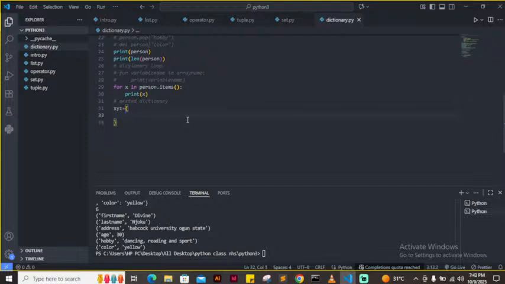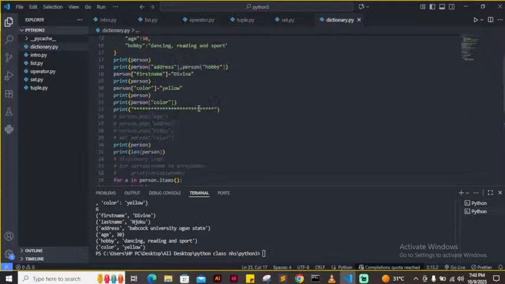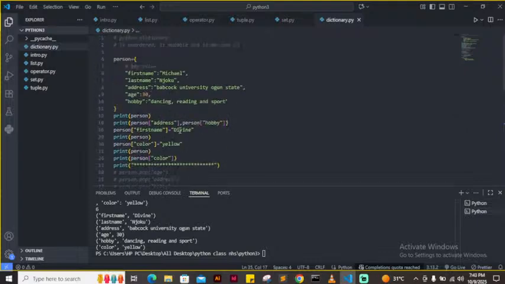Now inside this XYZ, say they want to get the manager of IT, the manager of HR, so you pass that as your dictionary. Manager HR, get it here. Let's say the manager of HR is Michael. Let's say the address of this particular manager, let me use the same address.